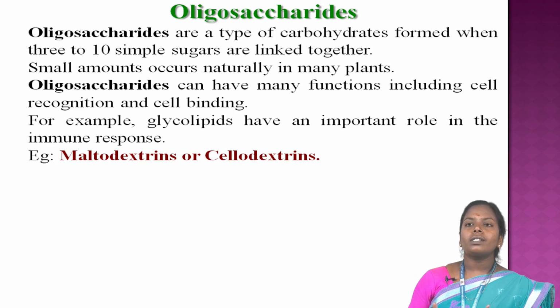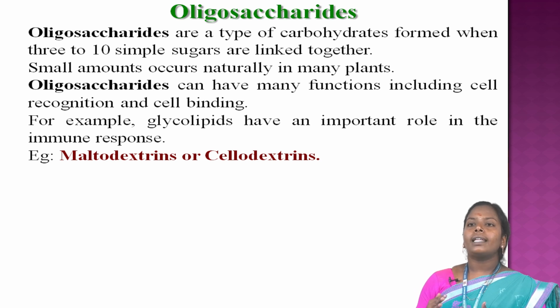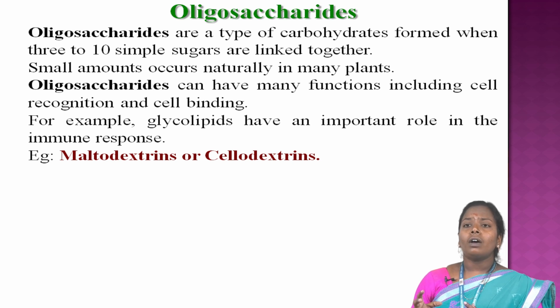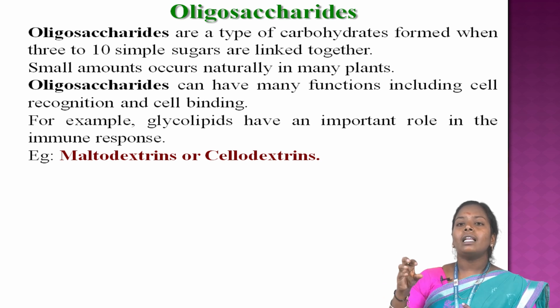Oligosaccharides. Oligosaccharides are a type of carbohydrate formed when 3 to 10 simple sugars are linked together. They occur in small amounts naturally in plants. Oligosaccharides have many functions, including cell recognition and cell bonding.